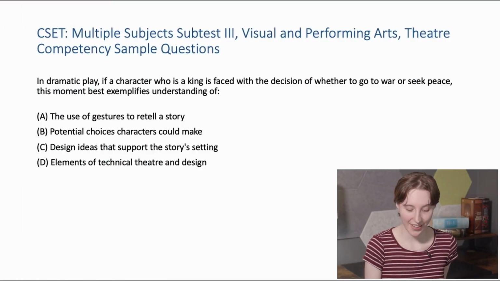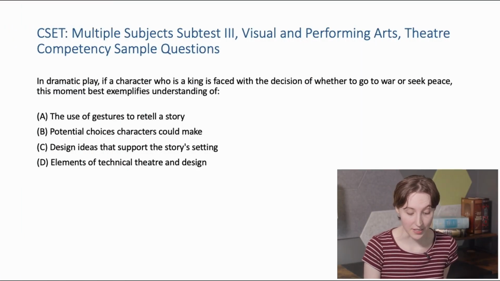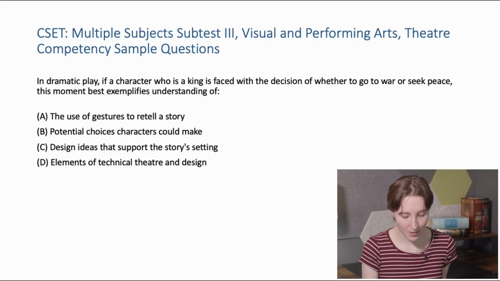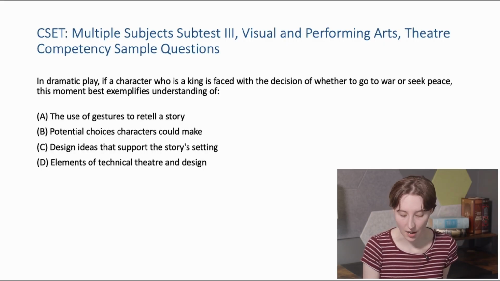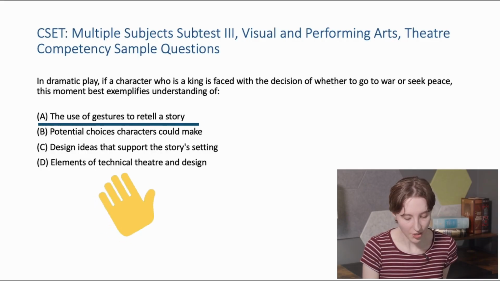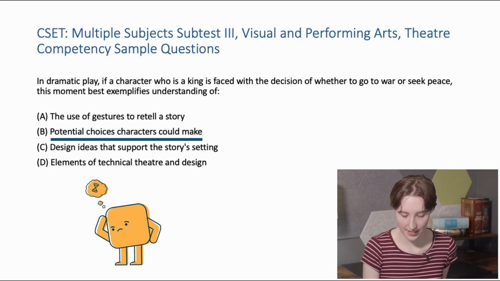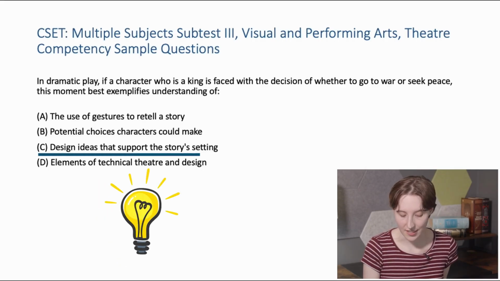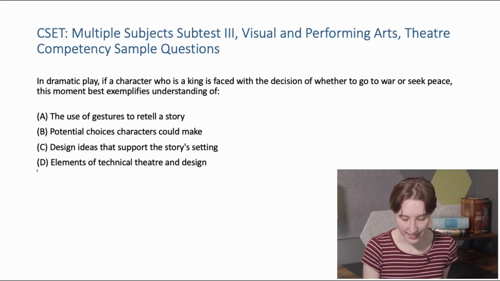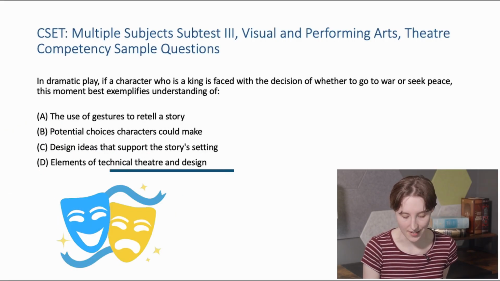All right, here we go. In a dramatic play, if a character who is a king is faced with the decision of whether to go to war or seek peace, this moment best exemplifies understanding of A. The use of gestures to retell a story. B. Potential choices characters could make. C. Design ideas that support the story setting. Or D. Elements of technical theater and design.